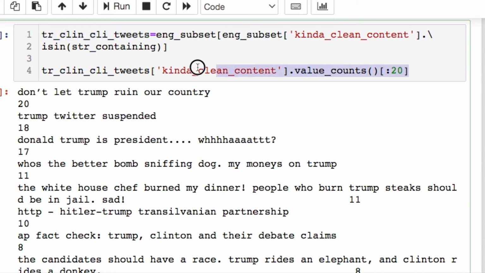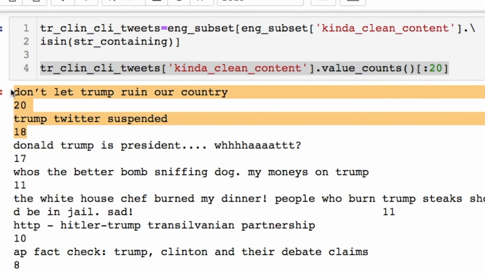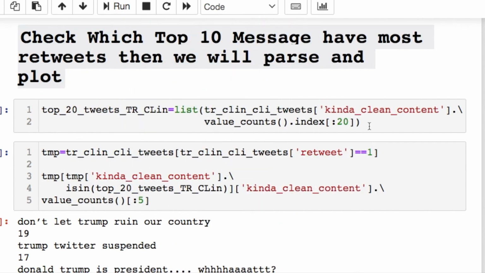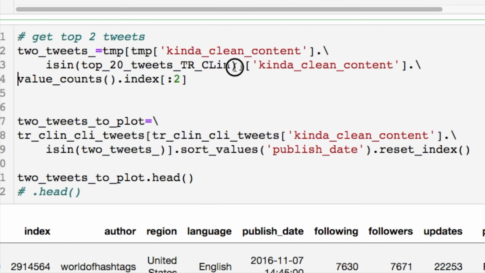And we can get the value count for those particular tweets, because I was thinking, well, let's get the most retweeted tweets. So it turns out it's these two, and that's what we're going to use for our further printouts. So we check those, and we are now taking the top 20 list for our retweets. So from there, we could take our top tweets, only take the top 2 of them that we wanted above, and then we're going to find those within our data frame, and then we're going to sort by the date,